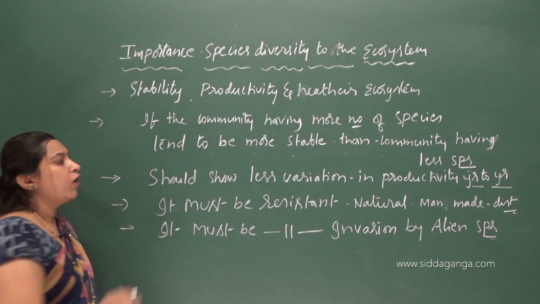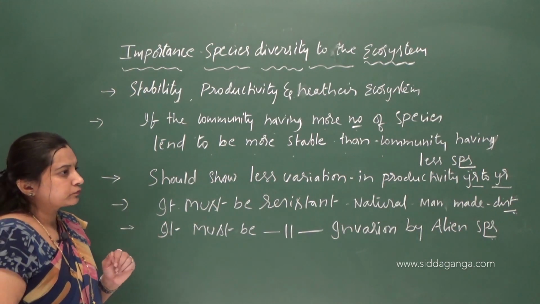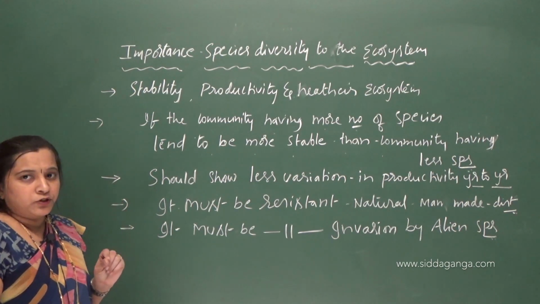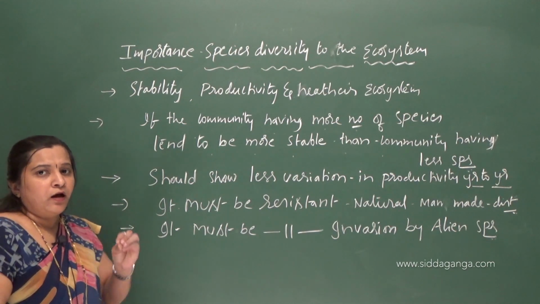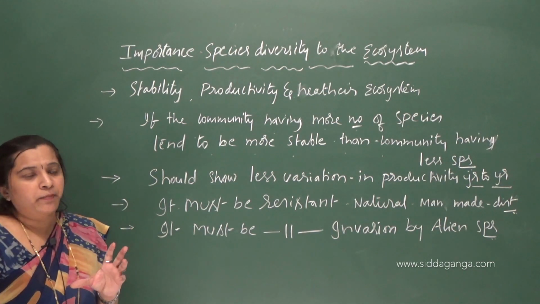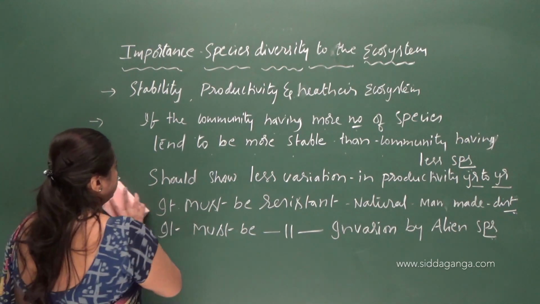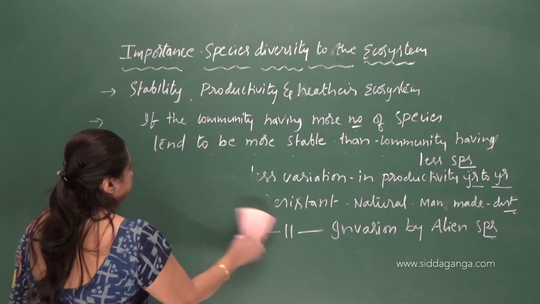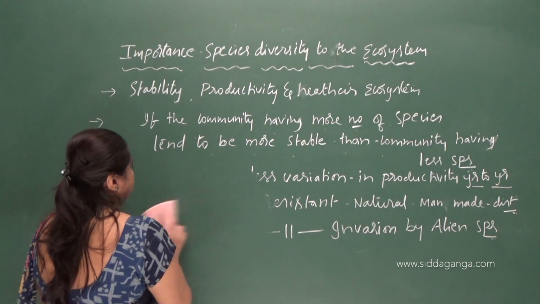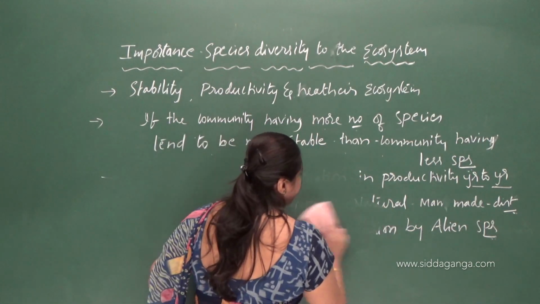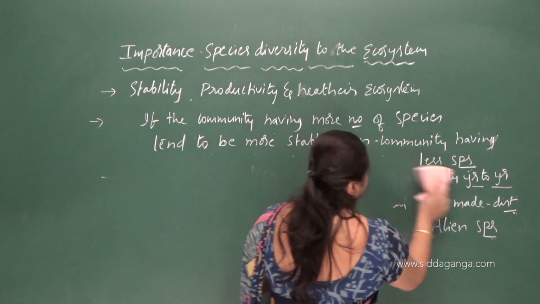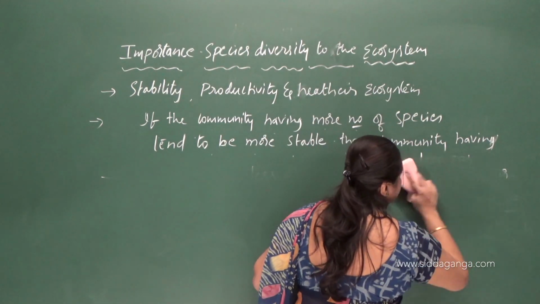Now, these attributes are confirmed by the experiments conducted by an ecologist, David Tillman. Are these attributes related to species richness?